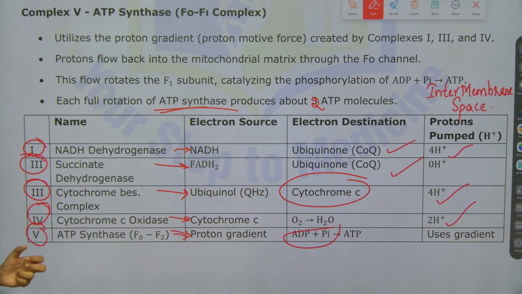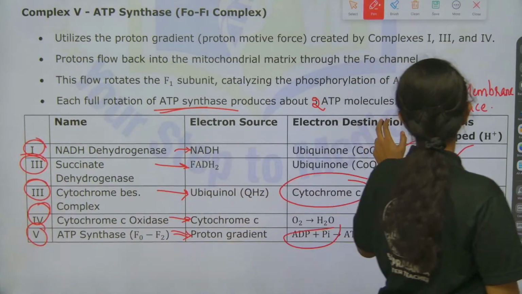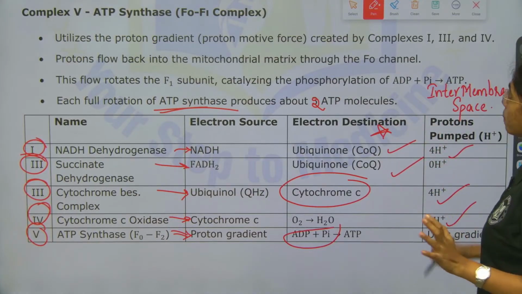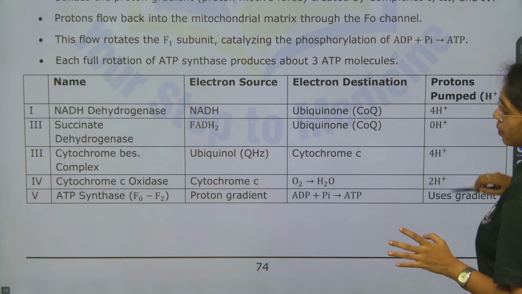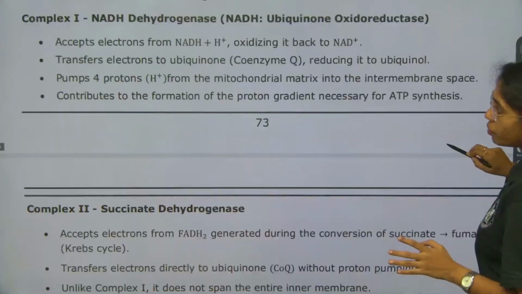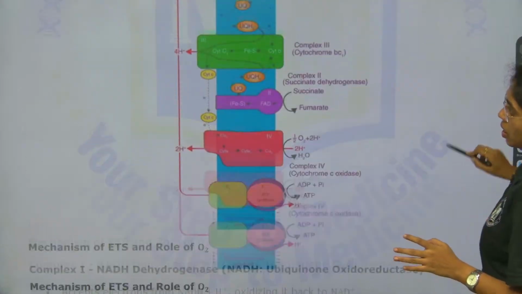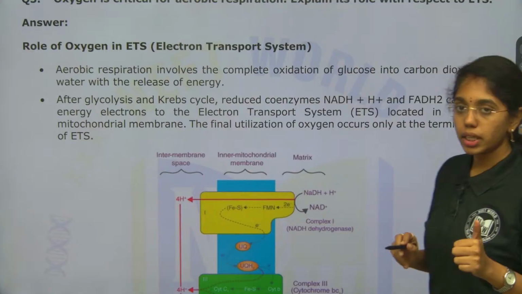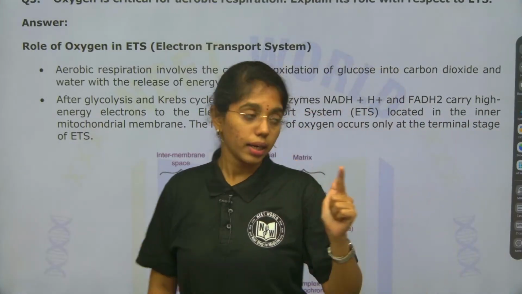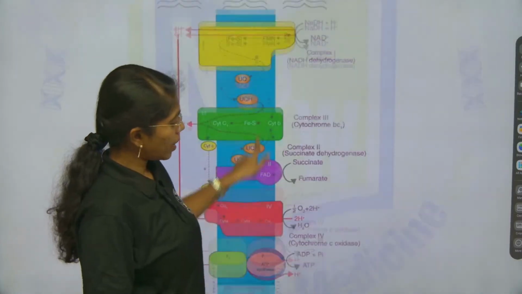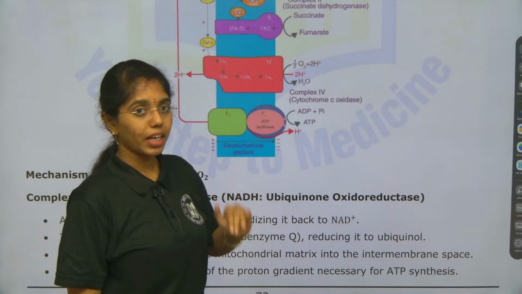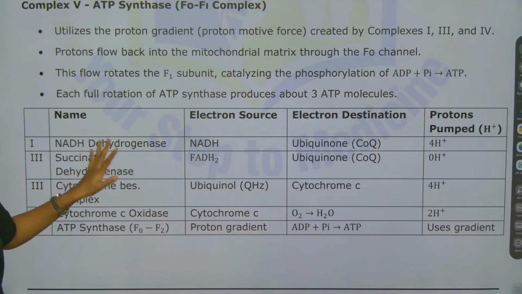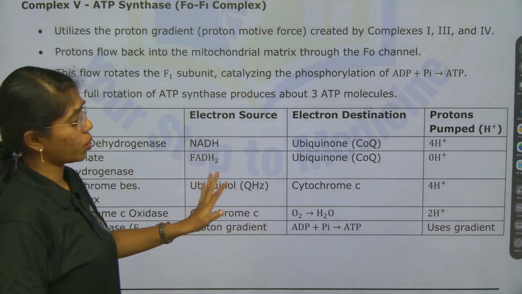Clear, right? Next. The table is very, very important. If you present this table, it will be impressive. So here, if you see once again the electron transport system, this is how you have to present this answer. First the ETS, then a proper diagram for that, and explain each complex in detail. At the end you present this table, which will be impressive. That is it. This is how you have to go with the answer.